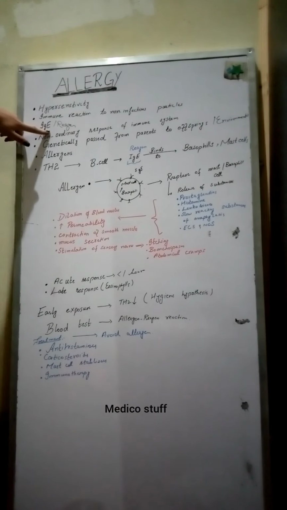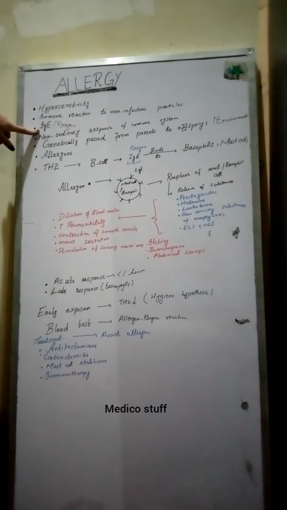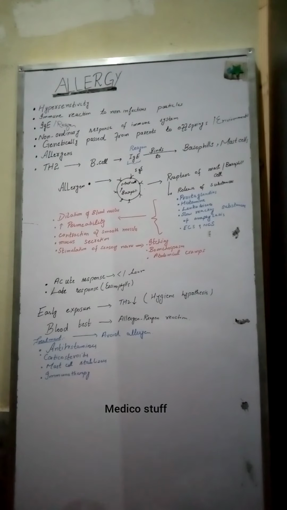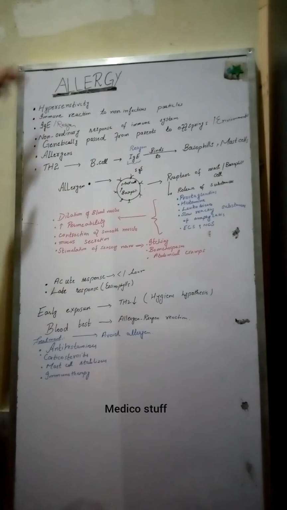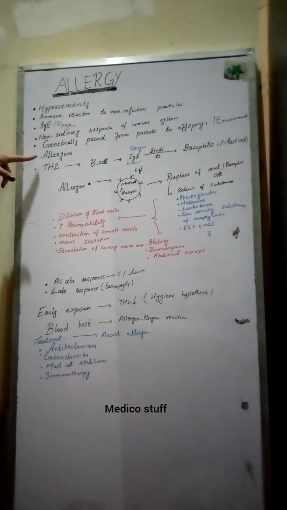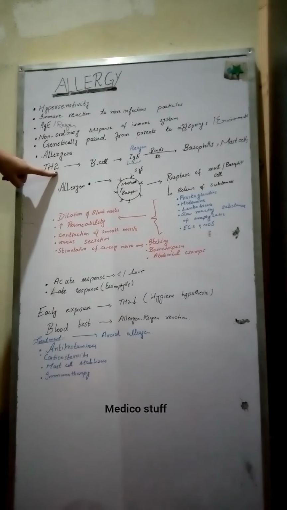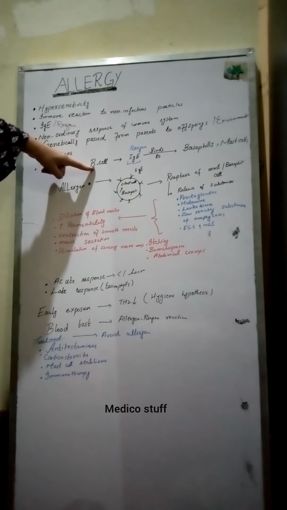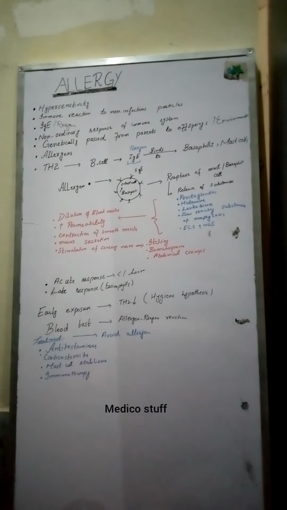Now, what are the types of antibodies responsible for allergy? We have read that the immunoglobulin E type antibodies are responsible for allergy. There are 5 types of antibodies inside our body, one of which is IgE, which is responsible for allergy. We know that there are helper cells, T helper cells, inside our body. The type 2 T helper cells stimulate the B cells, which then produce the IgE or immunoglobulin E.